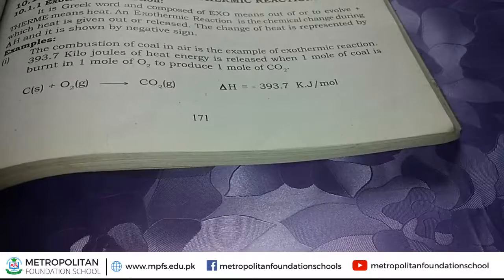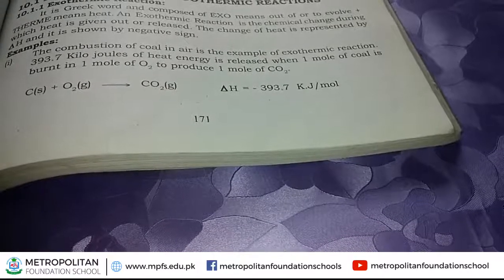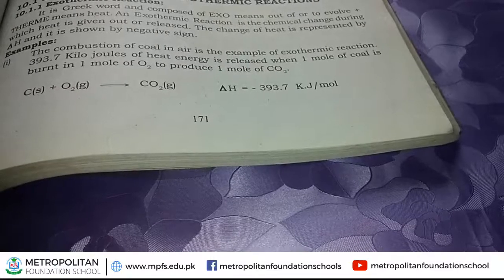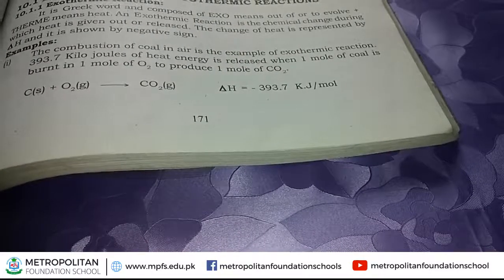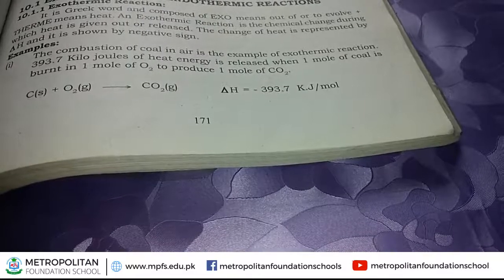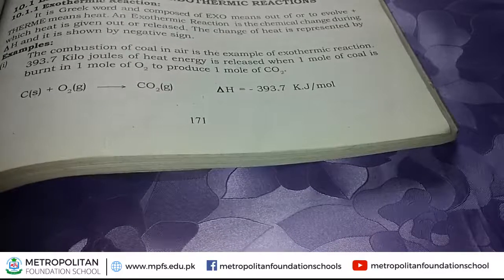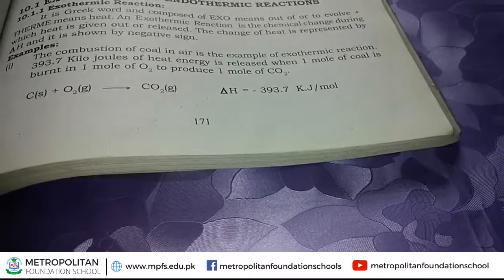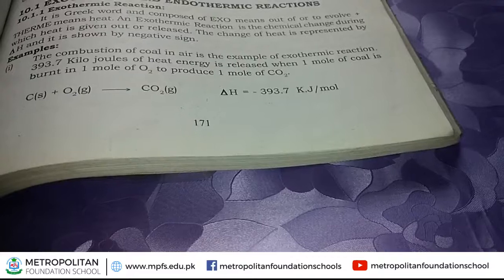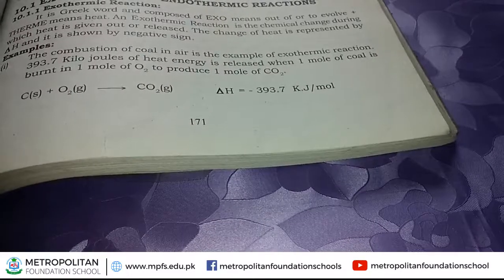This reaction is an example of exothermic reaction. When we burn coal, carbon, in the presence of oxygen O2, 1 mole of carbon dioxide is formed as the product.